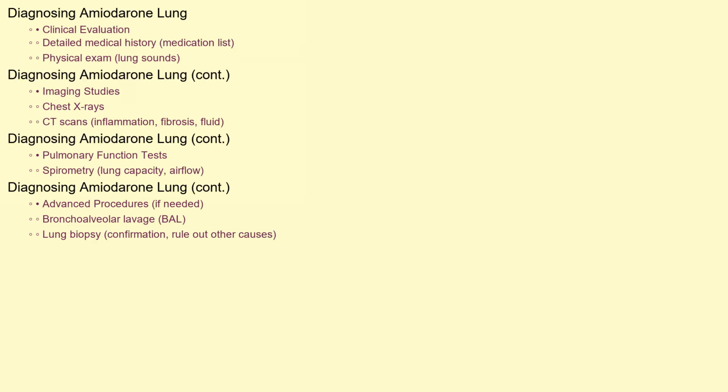How is amiodarone lung diagnosed? The diagnostic process typically involves a combination of clinical evaluation, imaging studies, and laboratory tests. A detailed medical history, including a list of all medications, is essential. A physical exam may reveal crackling sounds in the lungs during breathing. X-rays and CT scans can show patterns of inflammation, fibrosis, or fluid accumulation in the lungs. Pulmonary function tests, such as spirometry, can assess lung capacity and airflow. In some cases, a bronchoalveolar lavage, where fluid is washed into the lungs and then collected for analysis, or even a lung biopsy, may be necessary to confirm the diagnosis and rule out other potential causes.